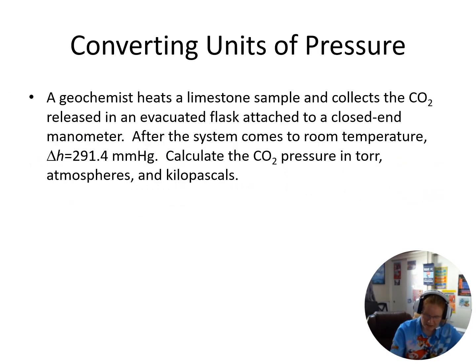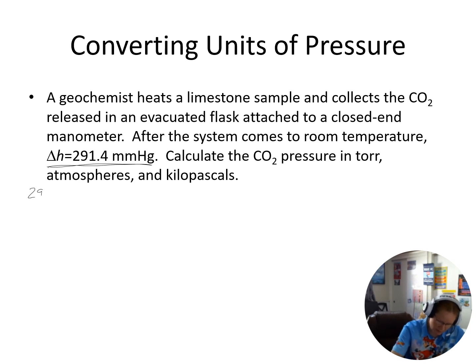All right, so we can do some pressure conversions. We've done some heating, we collected some carbon dioxide, we've come to room temperature. So we have a pressure of 291.4 millimeters of mercury. Let's convert that to torr, atmospheres, and kilopascals. Well, millimeters of mercury and torr are exactly the same.